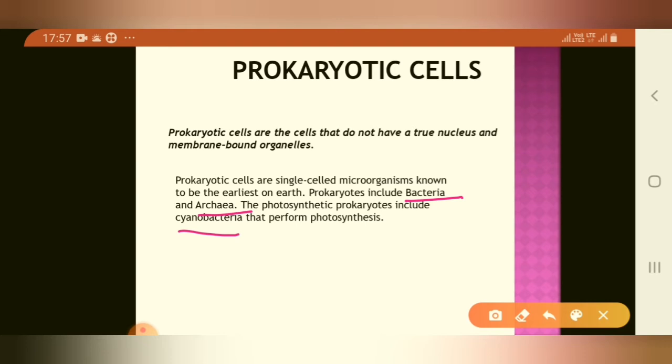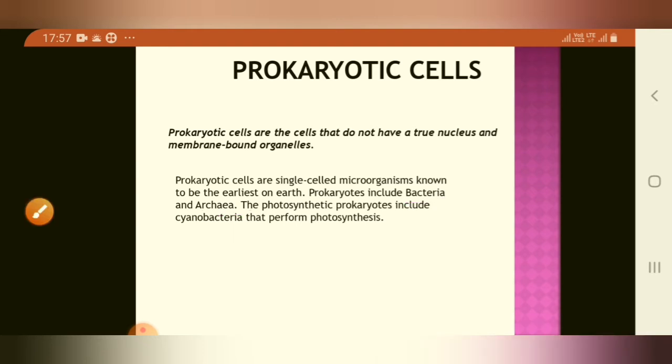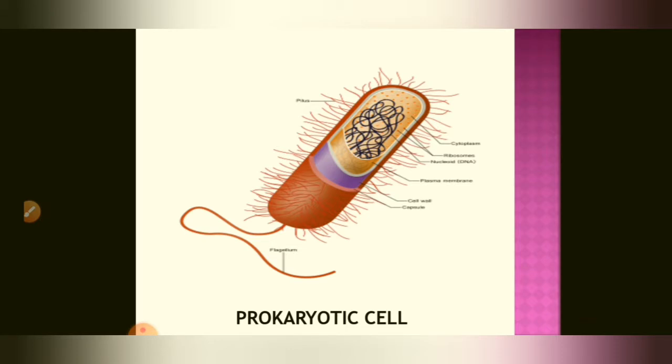Number 2, mitochondria, chloroplast, Golgi bodies and lysosomes are absent. Number 3, histone protein is absent and they divide asexually by binary fission. Examples of prokaryotes are bacteria, archaea and cyanobacteria. This is the structure of the prokaryotic cell.